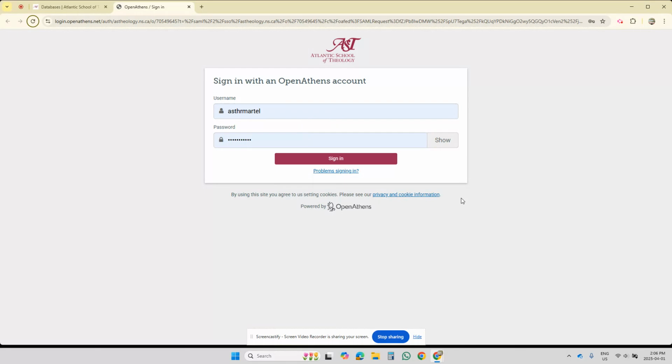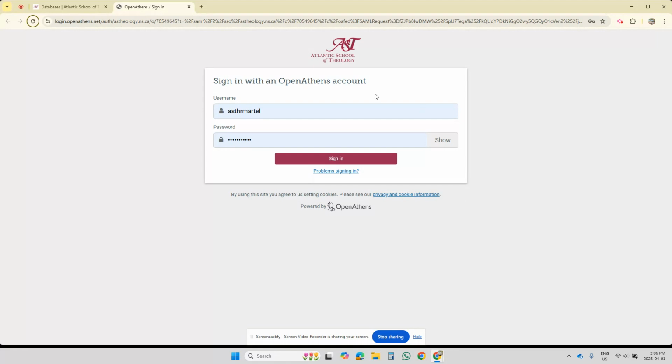Well, Open Athens is simply a doorway. Just think of it as a doorway. You know, it's a gatekeeper, and you have to unlock the gate to get into the database. Right? Open Athens, simply a door, and you have to get through the door so you can get to the EBSCO databases. So you need credentials, and every AST student has been issued an Open Athens username and an Open Athens password.